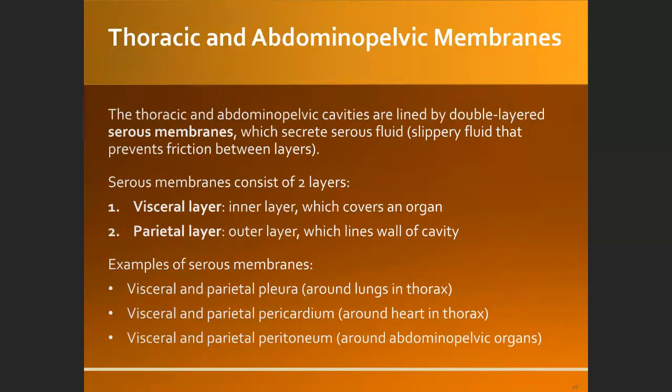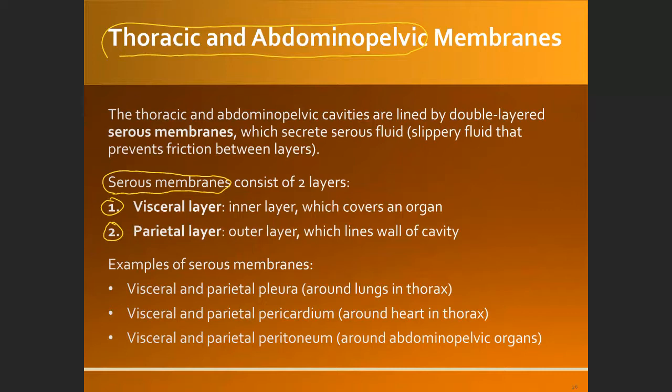For the membranes that protect the thoracic and abdominopelvic cavity, the name is the serous membrane. Serous membrane only has two layers. If you compare with the cranial cavity and the spinal canal, their membrane is called the meninges. Sometimes you hear that people have meningitis.